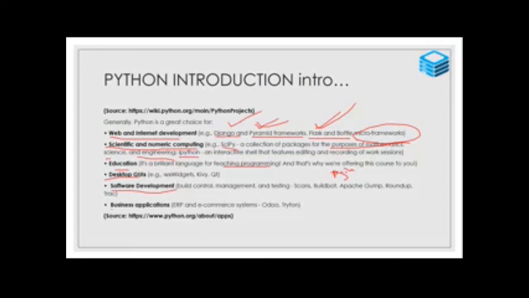Then business application ERP, just like Amazon, likewise here Odoo, Tryton, these two applications are available. If you want to know more and more about Python, you go and search www.python.org, about apps. Here about projects, Python projects, what are all the recent projects available in Python.